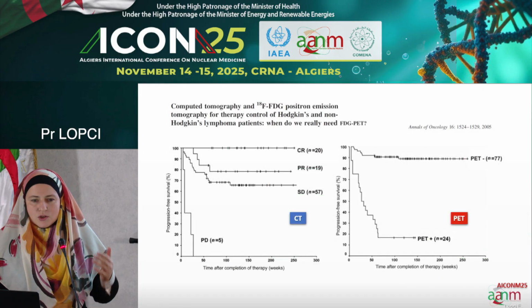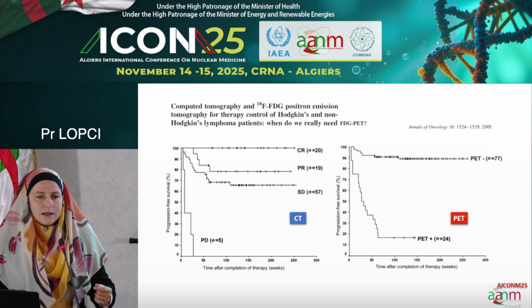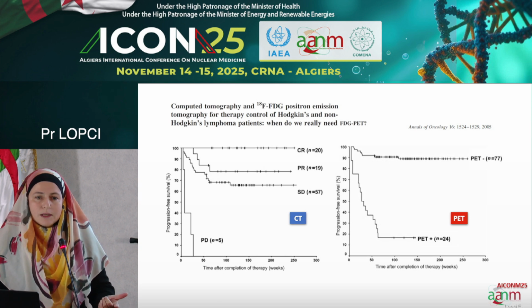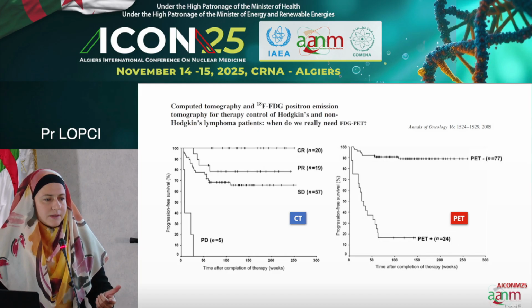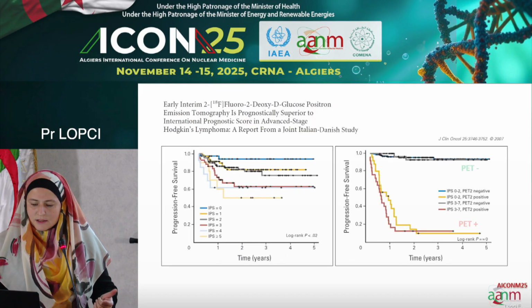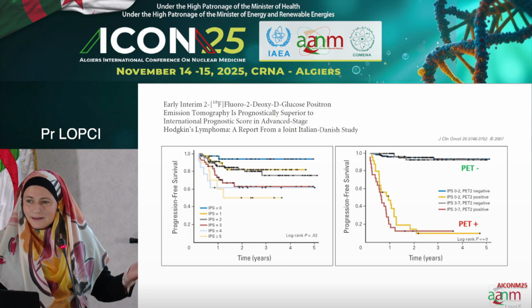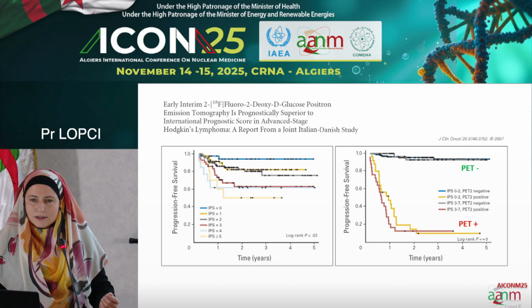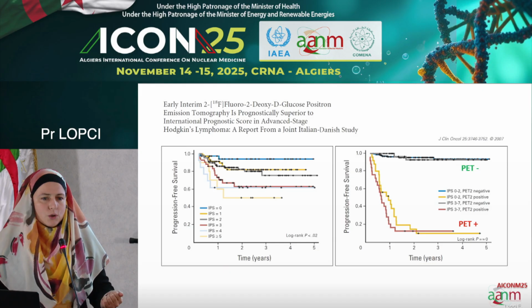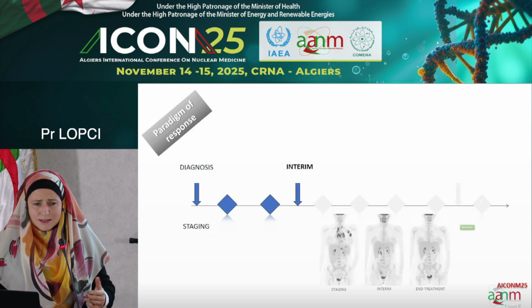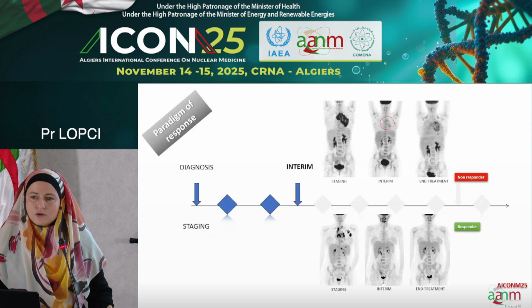And this has been described in historical studies, which is the advantage over morphological imaging. We might have partial response on CT, but we have that switch off of the metabolism, which predicts the outcome. This is also a historical graph, but it gives you the idea that not only compared to morphological imaging, but also to the predictors and the scores for the prediction of the outcome, FDG PET is superior in setting the line whether the patient will do well or not. And this has drawn the paradigm of response in Hodgkin lymphoma.